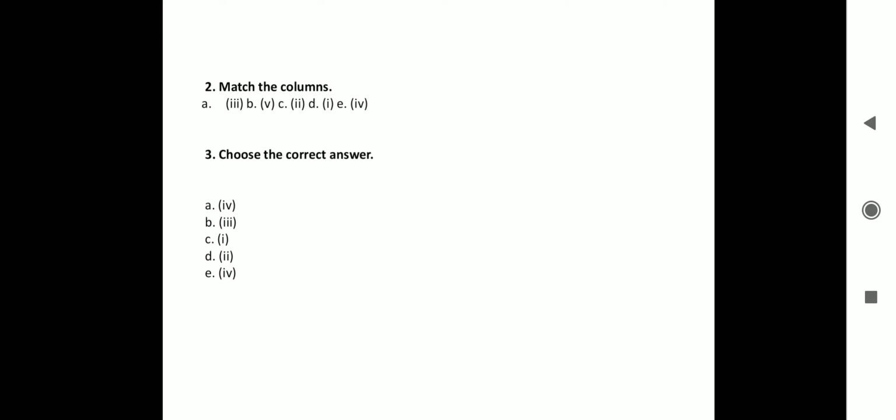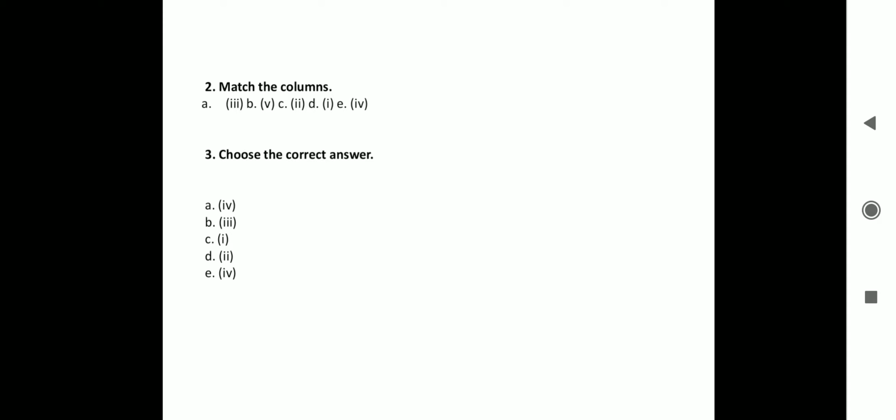Coming to the last, that is automobiles. Automobiles to be matched with Gurgaon. The main centers, if you wish, you can look at page number 68, first line. The main centers of the automobile industry are Gurgaon, Mumbai, Pune, Chennai, Kolkata, Jamshedpur, Nashik. So here automobiles to be matched with Gurgaon.